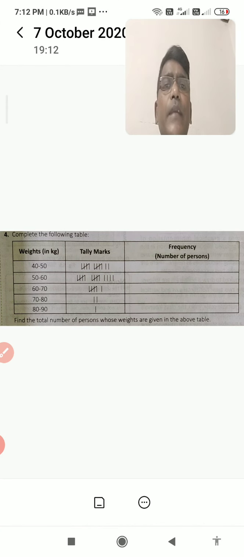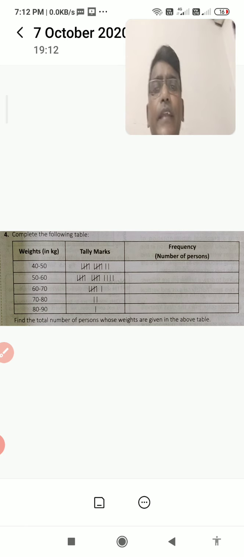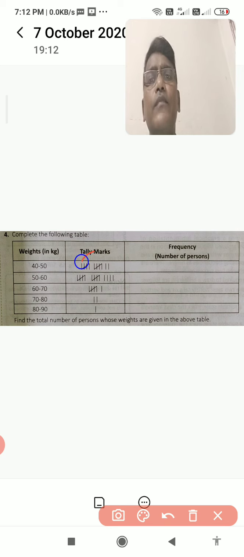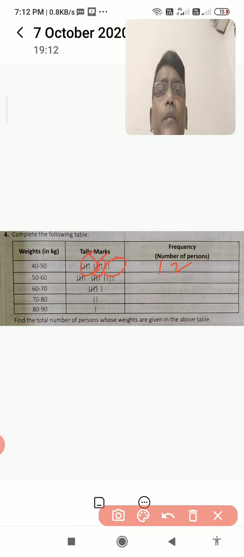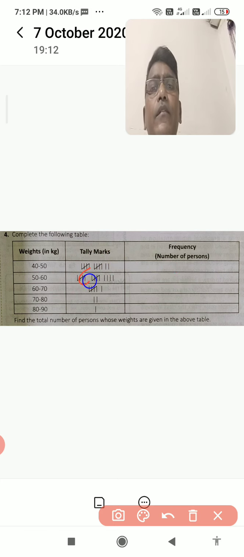If you observe, this table is given, and they are asking you to find the frequency. Here tally marks are given. One thing you need to observe in tally marks: 4 strokes are there and one will cancel them. So it shows clearly that one of these is 5, another is 5, and one more is 2. I mean 5 plus 5 plus 2 is 12. First one is 12. And you observe the second. Again 5, and this is also 5, and these are 4. So next is 14 frequency.